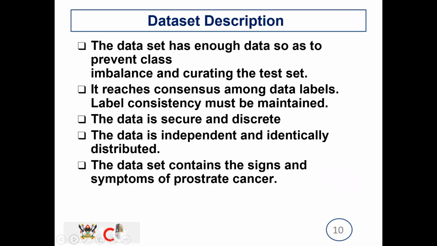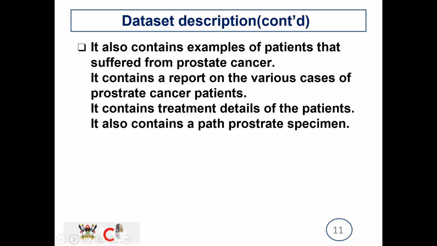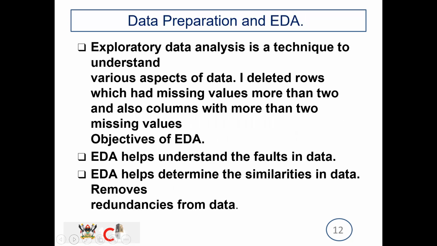The dataset description. This is where we describe the dataset we have used. It has enough data. It reaches consensus among data labels. The data is secure and discrete, and these are characteristics required for a dataset to be good. The dataset contains the signs and symptoms of prostate cancer. It also contains examples of patients suffering from the cancer.